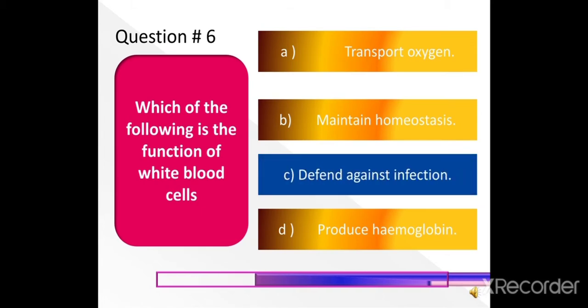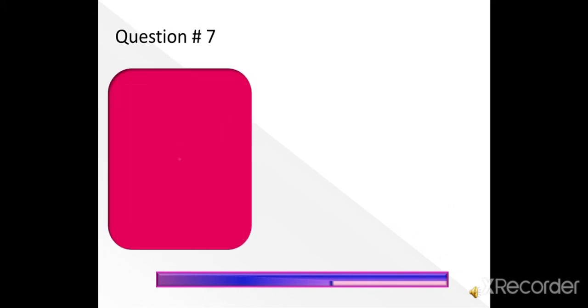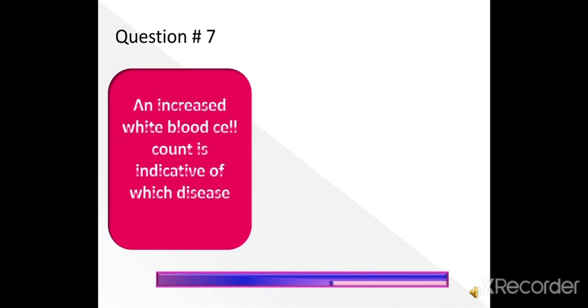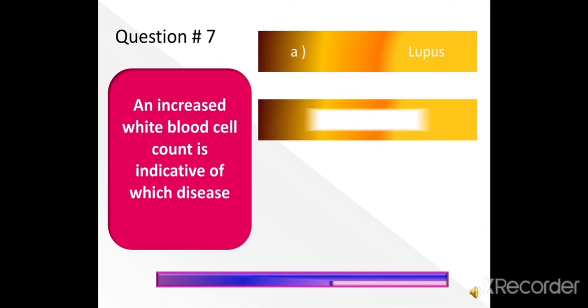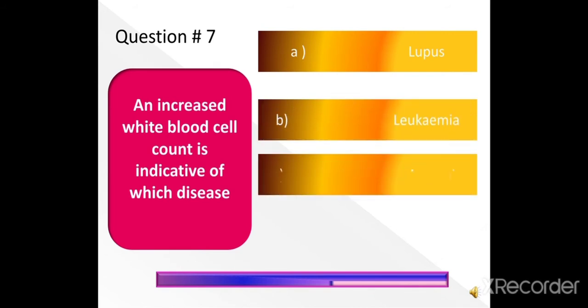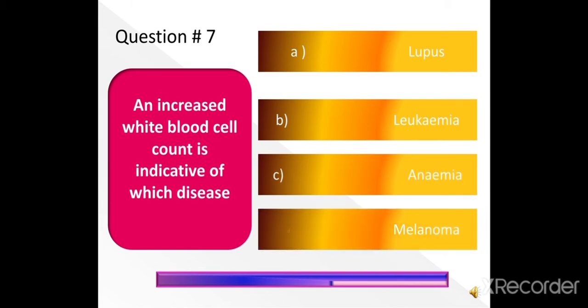Next question is question number 7. An increased white blood cell count is indicative of which disease? Lupus, leukemia, anemia or melanoma. An increased white blood cell count is indicative of which disease? The right answer is leukemia.